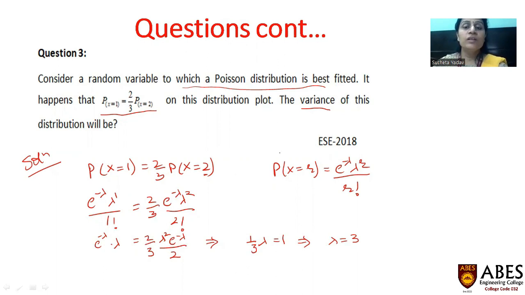It is asking you to find the variance. Since we know that the mean and variance for a Poisson distribution are the same and they are equal to lambda, I got variance equal to 3. This is the required solution for this question.